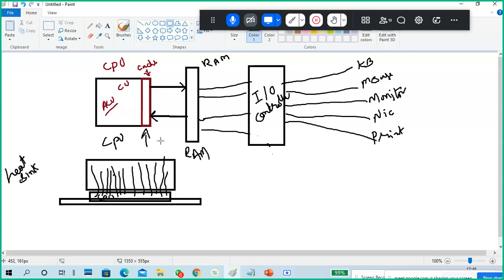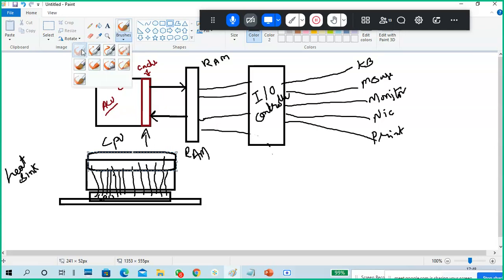Next, on this there is a fan. What is the use of this fan? The fan connects to your motherboard for power. The fan rotates, so the heat escapes from your heat sink. The fan cools your heat sink. Very simple: heat goes from the CPU to the heat sink, and the heat sink gets cooled by the fan. Like that it will function.